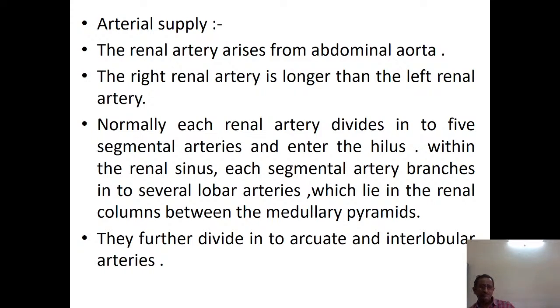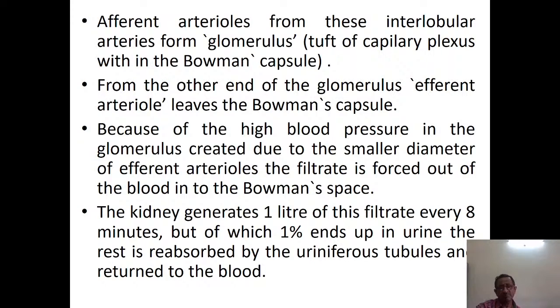Within the renal sinus, each segmental artery branches into several lobar arteries, which lie in the renal columns between the medullary pyramids. So in the medulla, we know that there are pyramidal structures, and in between them there are renal columns. These columns have these arterial branches. Then they further divide into arcuate and interlobular arteries. Then afferent arterioles from these interlobular arteries form the glomerulus.